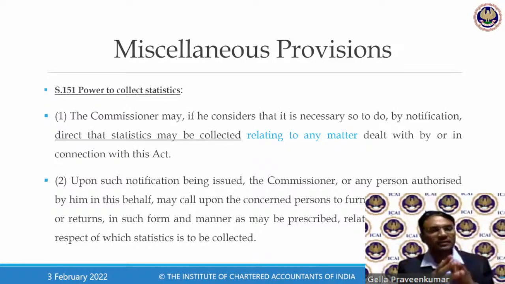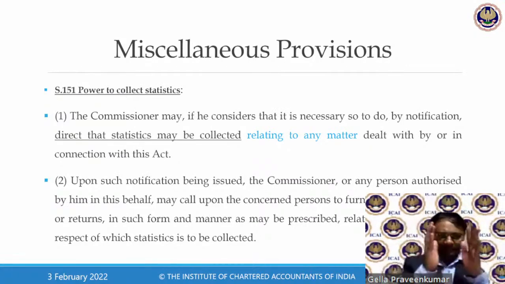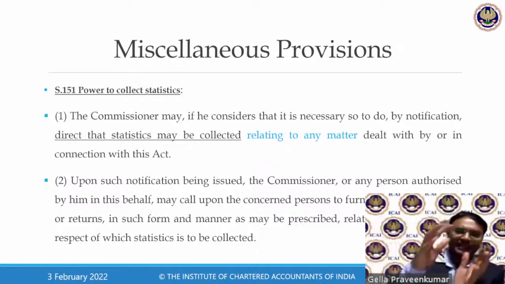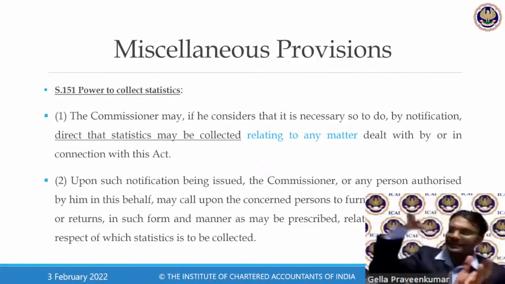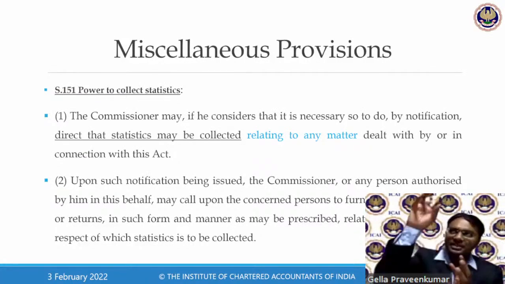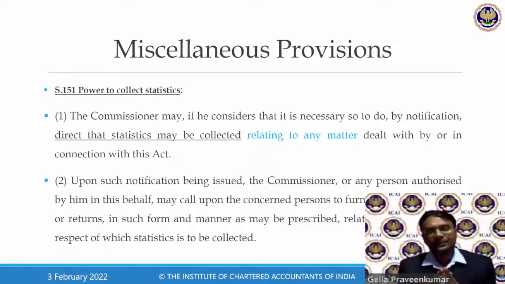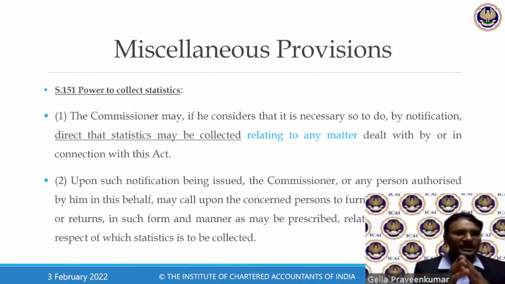No one knows why they collect it and what they do with that. The commissioner feels that now there is anti-evasion, the brainy, the super thought process is there in anti-evasion. So the commissioner says, let me do the analysis of, say, the pharmaceutical industry. After COVID has come, many pharmaceutical industries, many hospitals have become blue chips overnight. There is a technical term they use. They have become super rich entities overnight.